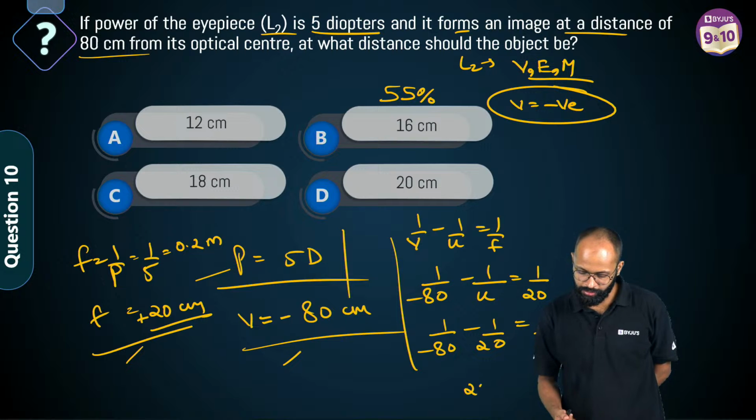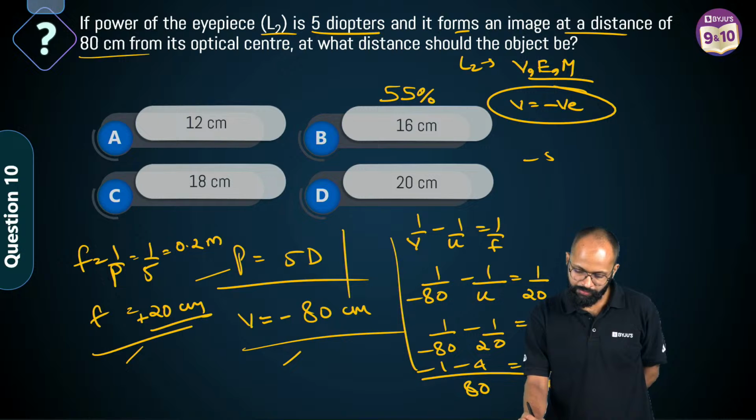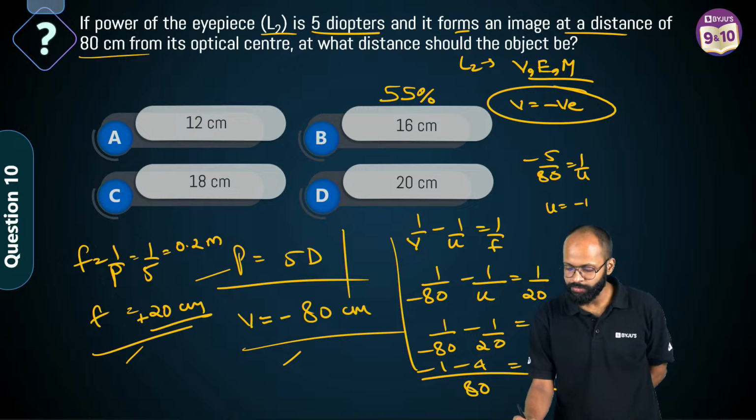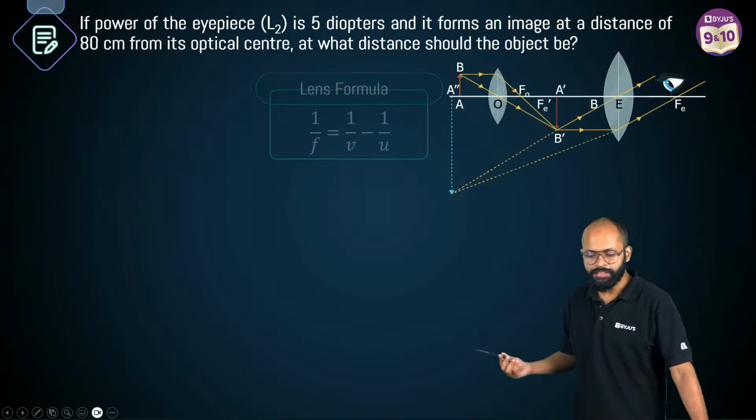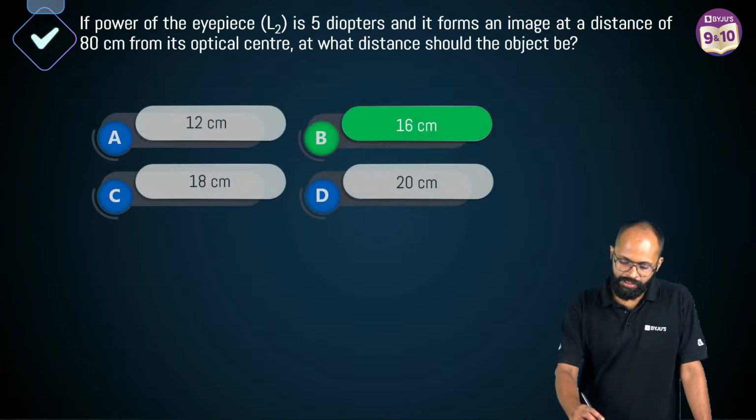How much did we get, sir? 80 is my LCM. Minus 1 minus 4 is equal to 1 upon U. Minus 5 upon 80 is equal to 1 upon U. So U is equal to minus 80 upon 5, which means minus 16 centimetres. So option B is the right answer. Right? Option B is the right answer.